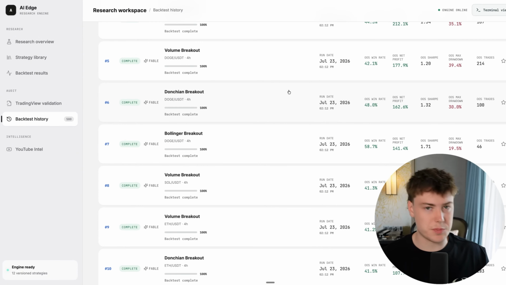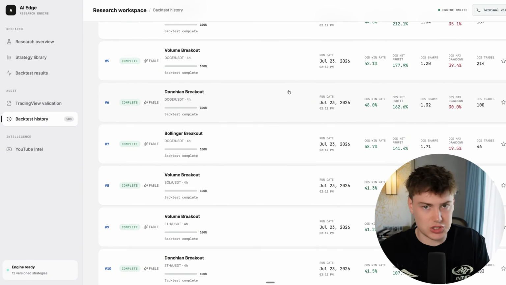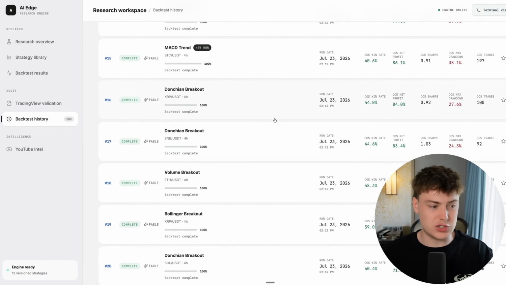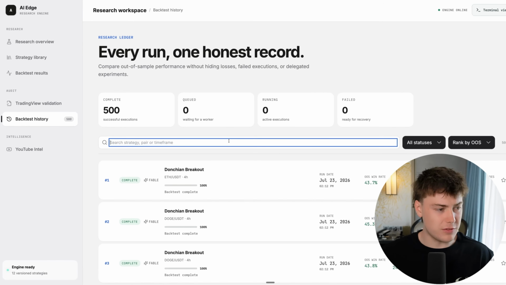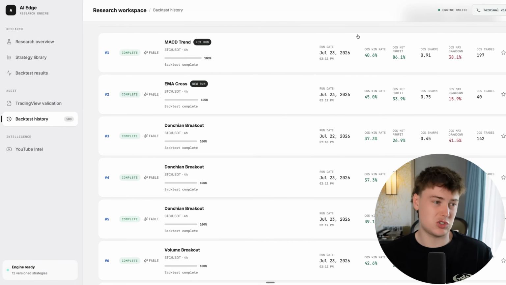Now, we did this across crypto because it's the easiest to get data from, but in the future, we can apply this to stocks as well. Any stock, any index, it doesn't really matter, but you can see most of the strategies that performed well are across Doge and ETH. If we want to filter for Bitcoin, we can search BTC, and then we can look at the best pure strategies on BTC.